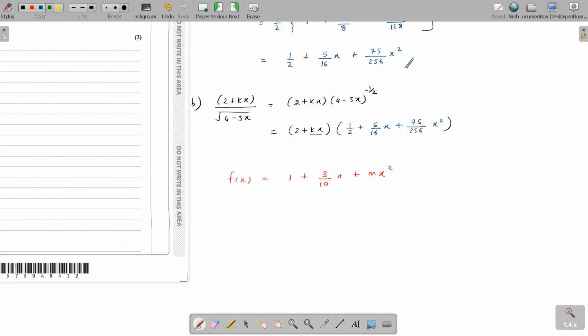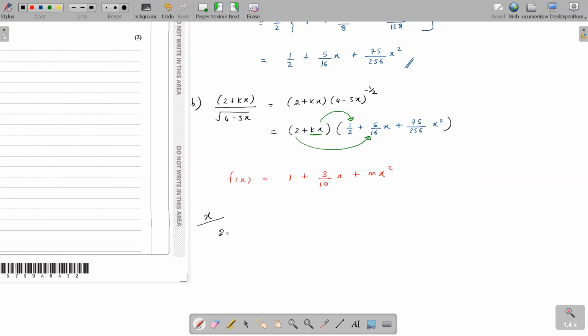So shall we take all the x coefficients from here? Take the kx, if I multiply with half, I get an x term, right? Is there any other term that gives me x? Kx with x is x squared, and kx with x squared is x cubed, and I don't want those. So 2 times 5 over 16 x also gives me an x term. Let's compare the x terms.